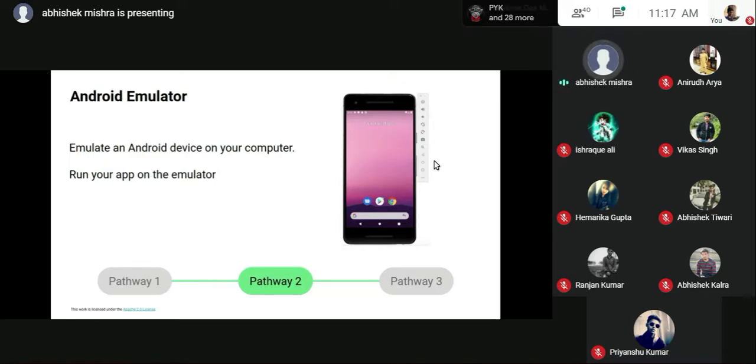And how do we create that? I'll show you. It's quite simple and easy along the way. Now, I hope it's clear that we need an Android device to run an Android application's code.